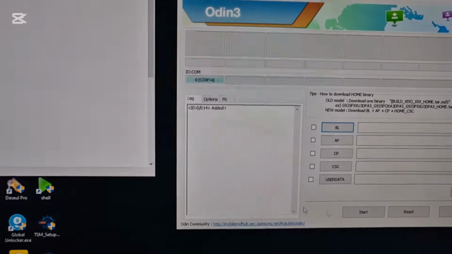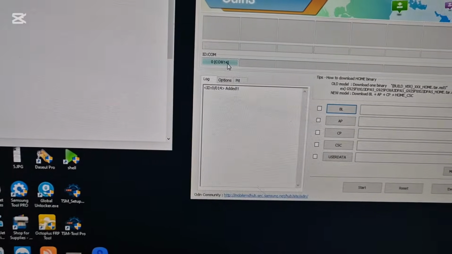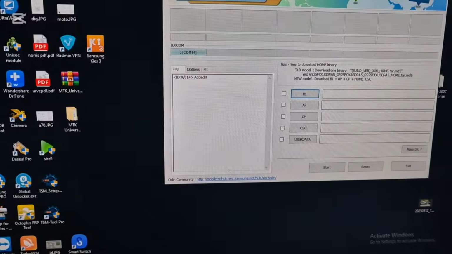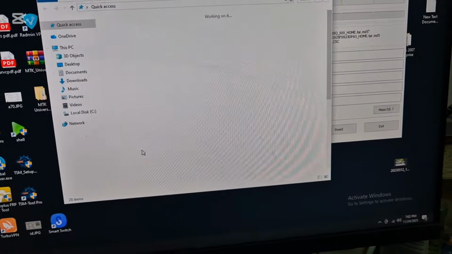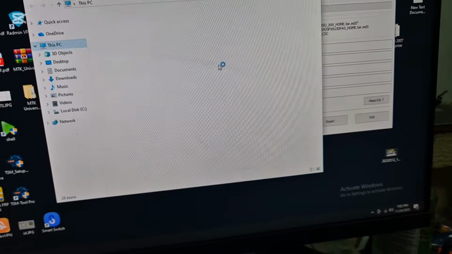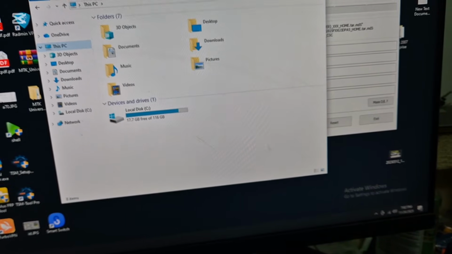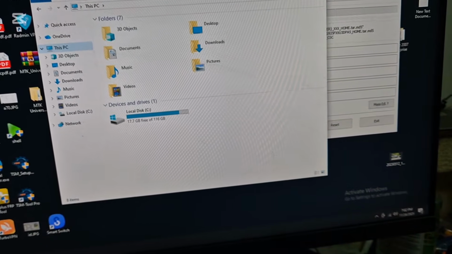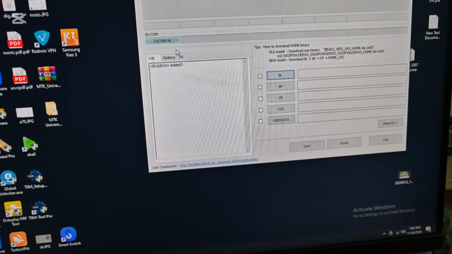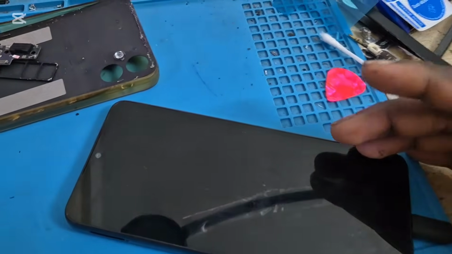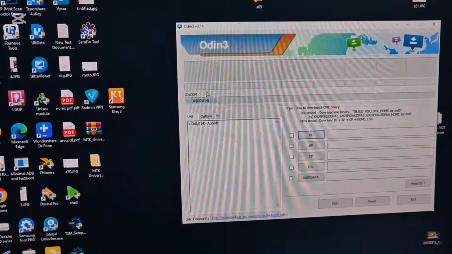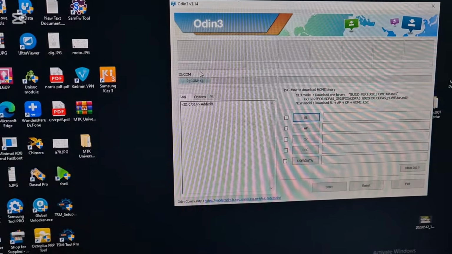So guys, the phone is now in download mode. You can see that it is showing here. What we need to do, we need to know the part number for the phone. That's the PDA number, and I will have to use another software in achieving this before we go ahead and flash the phone. We need to know what version file is on this phone, so that's what I am going to check now.